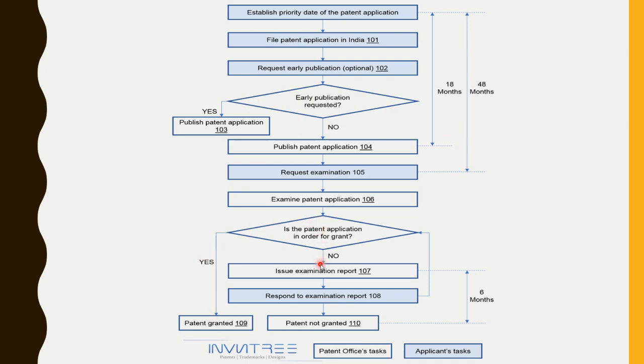If it is no, they will issue you a second examination report. Then you need to respond to the second examination report, and again they will check whether it is in the order of grant. If yes, patent granted. If no, patent not granted. And after that there is no other proceeding.